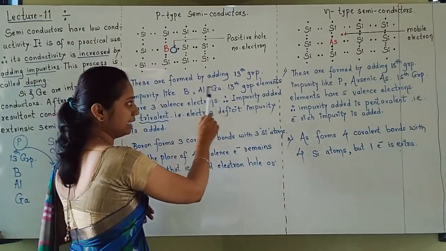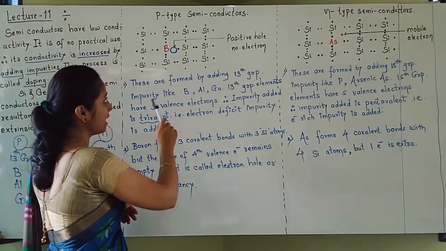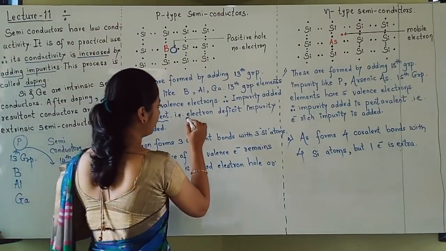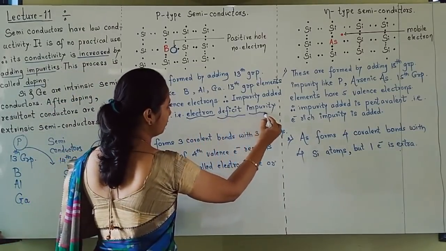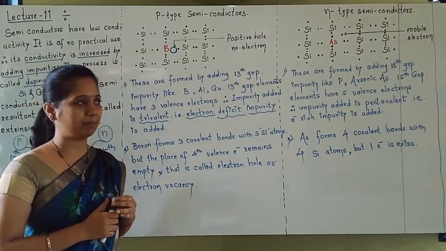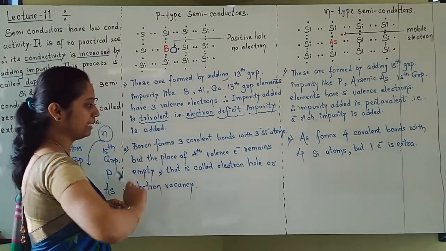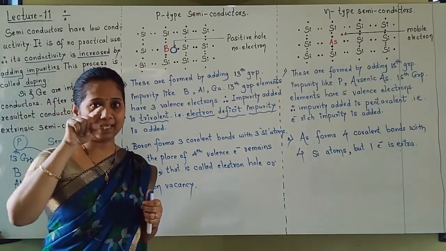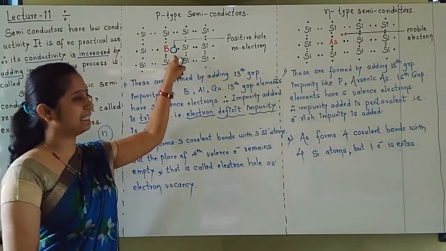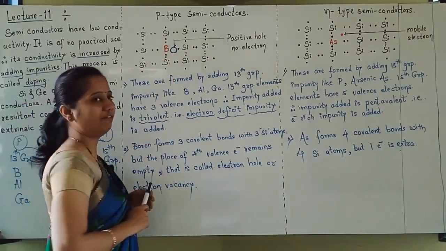3 valence electrons are there, so the impurity added is called a trivalent impurity. Of course, it has fewer electrons as compared to silicon, so this type of impurity is called an electron deficit impurity. Electrons are less, so it is called an electron deficit impurity. Now students, every boron will form 3 covalent bonds and one place remains empty, which is called a hole. A hole is created here. So this is about P type of semiconductors.